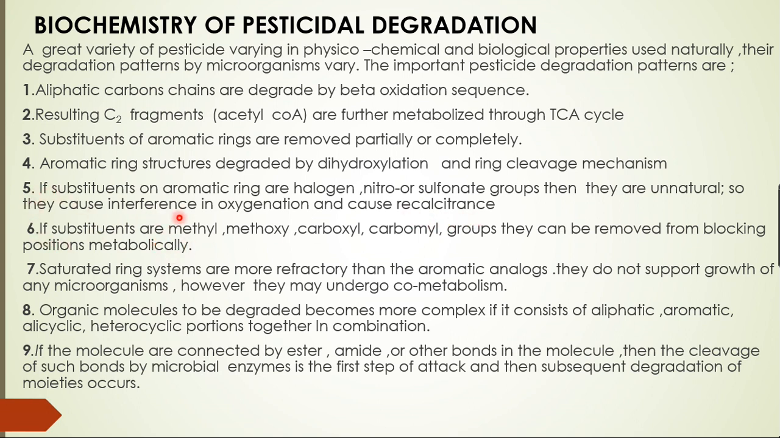And if the substituents on these aromatic rings are methyl, methoxy, carboxy or carbamyl groups, they can be removed from blocking positions metabolically. It is very easy to remove the substituents containing these groups rather than the substituents such as halogens. Then the saturated rings, that means all having single bonds, are more refractory than the aromatic analogs.